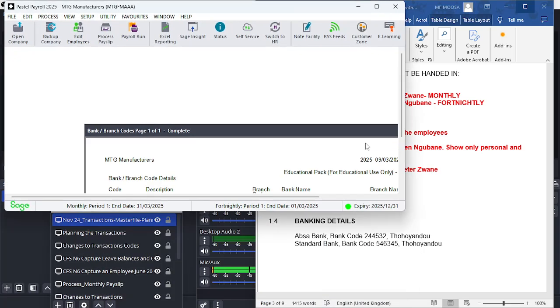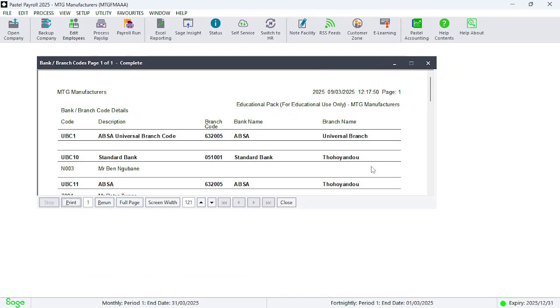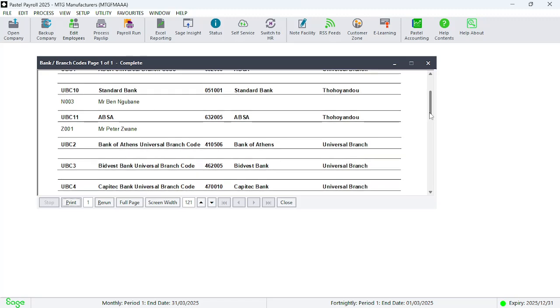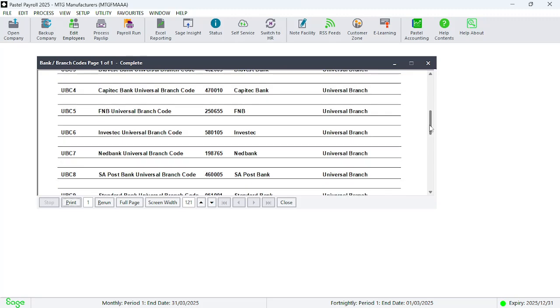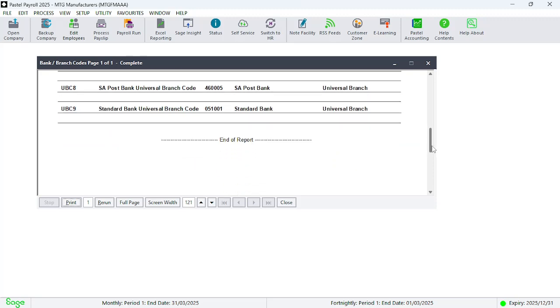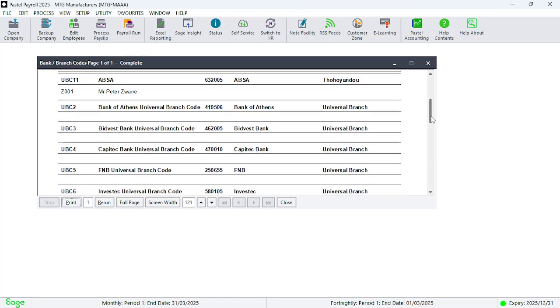Let's look at it here. Okay, and there's the rest of them. But we have the two linked up. So we have all the banks with the branch codes, right?